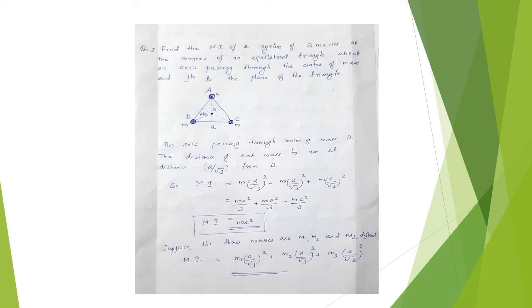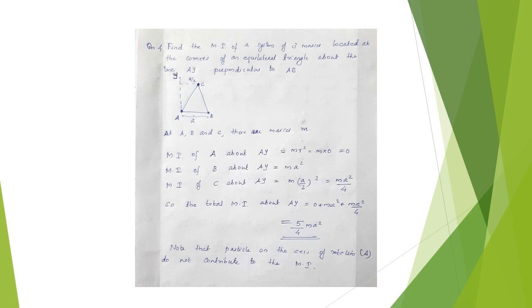Suppose the three masses are m1, m2 and m3. That means the three masses are unequal, then the moment of inertia is equal to m1 into (a by root 3) the whole square plus m2 into (a by root 3) the whole square plus m3 into (a by root 3) the whole square.